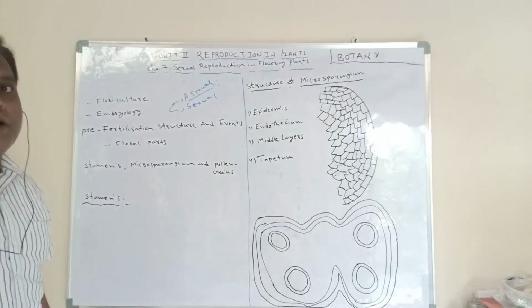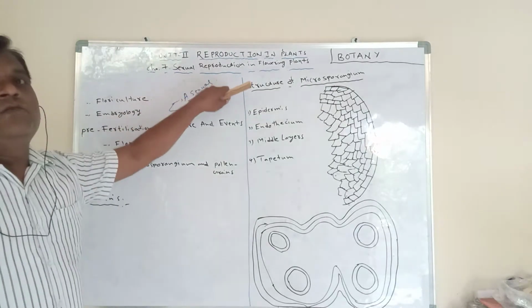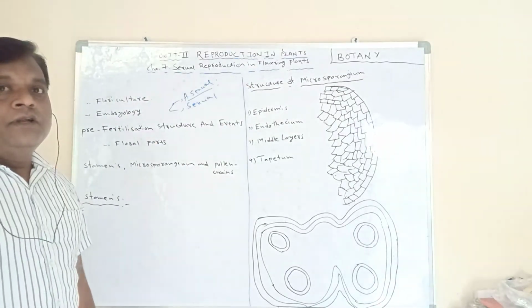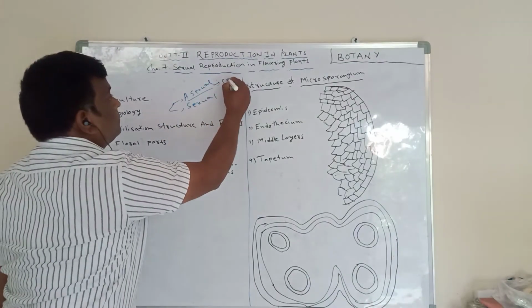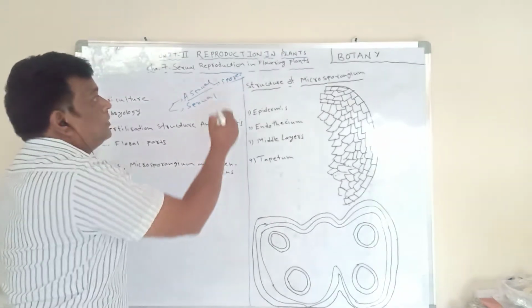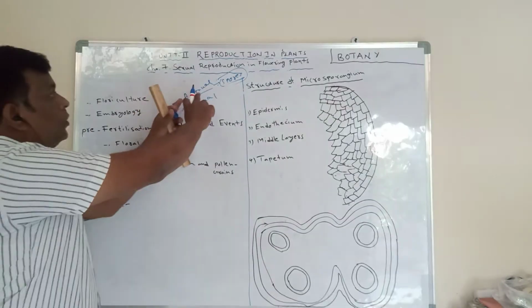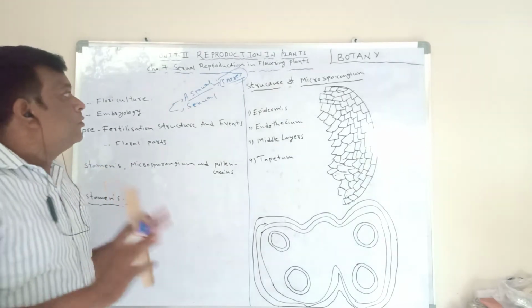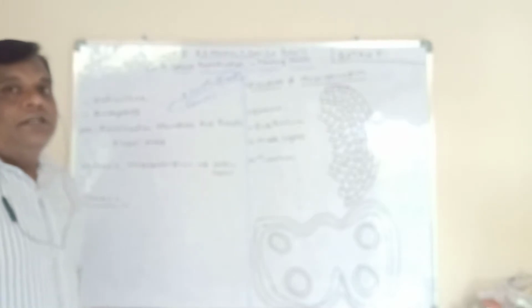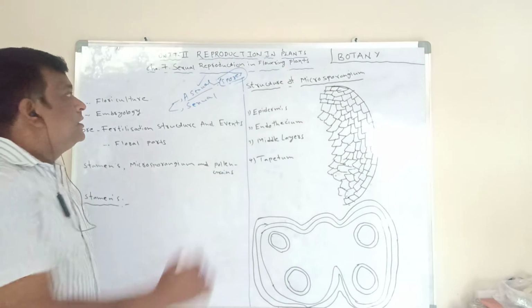In these non-flowering plants, there is no formation of male gametes or female gametes, and no need of a flower. These plants develop spores. The spores give birth to the new plant. Here there is no formation of gametes and no fusion. That type of reproduction we call asexual reproduction. This is the deleted syllabus.